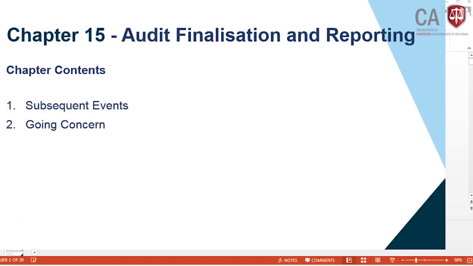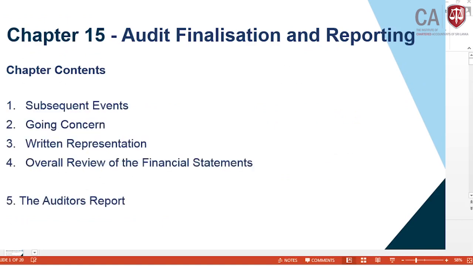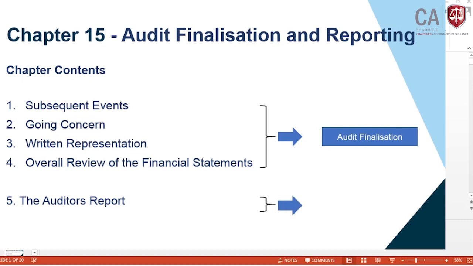This chapter 15 contains two parts of the auditing flow discussion: subsequent events, going concern, written representation, overall review of the finance statements, and the last one is the auditor's report. So as I explained that day, part A belongs to audit finalization, which we have already covered, and today's discussion is coming into the auditor's report. In this auditor's report discussion, there are two parts: the audit report format, as well as the modification to the audit report, one of the important areas.